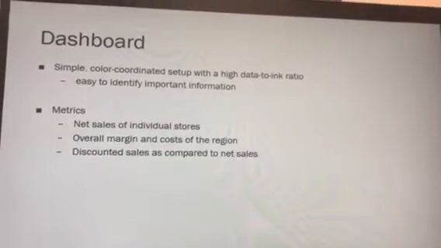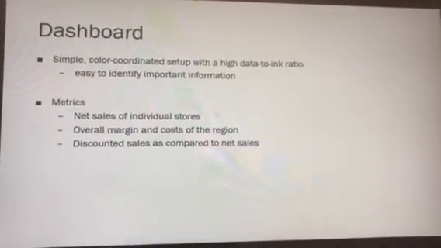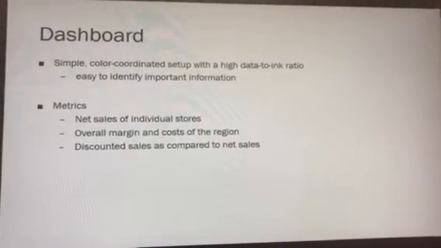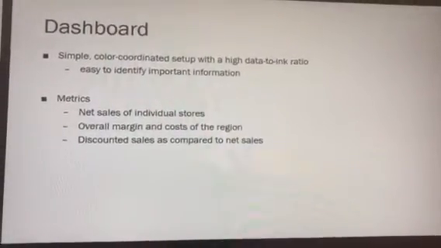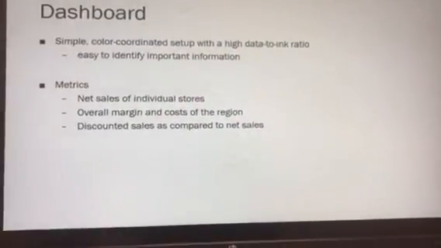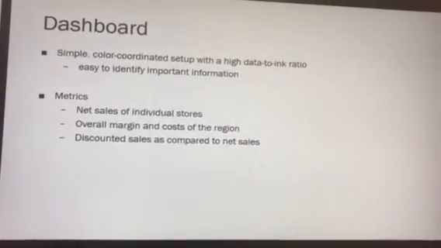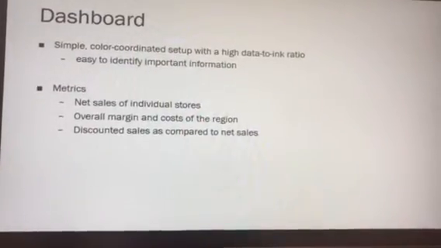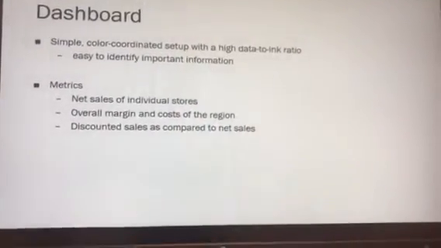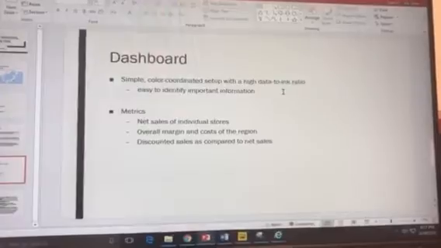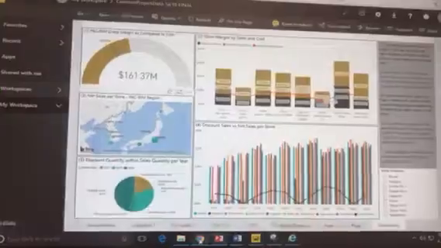So the dashboard I created, I made sure to make it very simple. It's a color coordinated setup with a high data to ink ratio, mostly to make it easily identifiable where our trouble areas are, easily readable for anyone observing the dashboard. Some metrics that I found very helpful were observing the net sales of individual stores, the overall margin and costs of the region and each store within, and how much discounted sales compare to net sales completely. So let's go look at the dashboard.